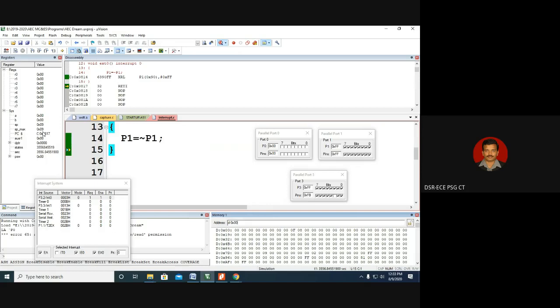Okay, the stack pointer is pointing to 07. The first increment is 08. First increment is 08. In 08 there is 0f, and in 09 it is 08. So 080f is the return address. So look at the screen, look at the cursor. 080f is the return address. After executing RETI, the program counter will become 080f. That we need to observe.